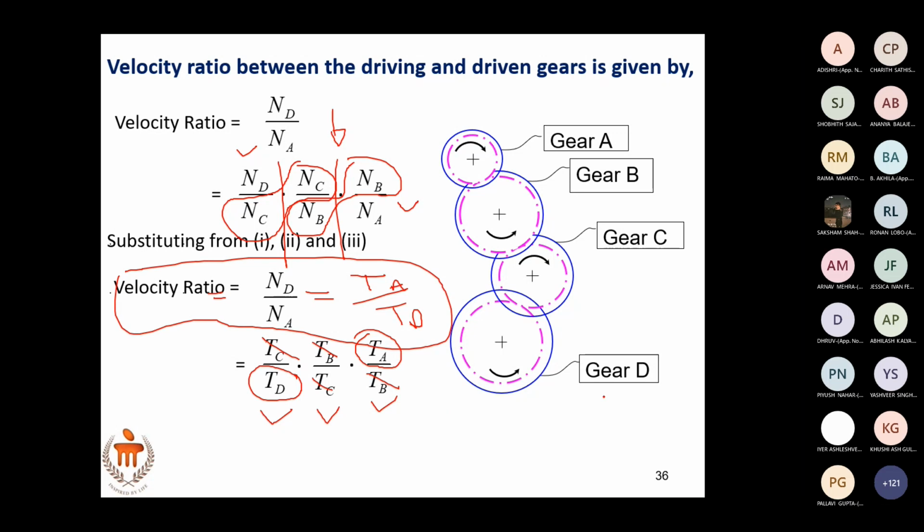What is the meaning? Intermediate gears have no effect on the velocity ratio. Right. As long as the size of the driver gear and driven gear are the same, whatever number of intermediate gears you have, the velocity ratio is going to remain the same. Only thing is that center distance will change, and sense of rotation of the driven gear will change. That's all. Velocity ratio will remain the same. Correct? We have proved that with this derivation.